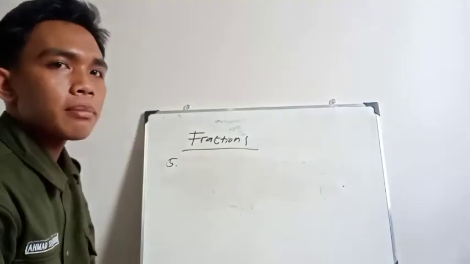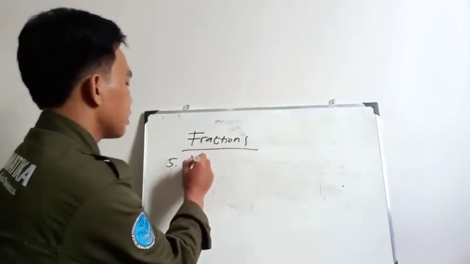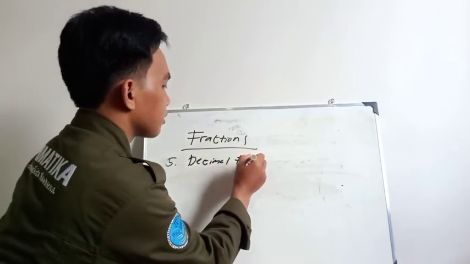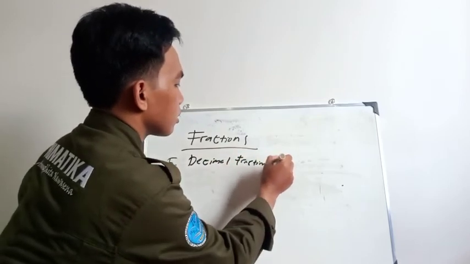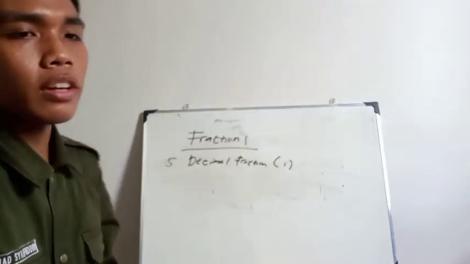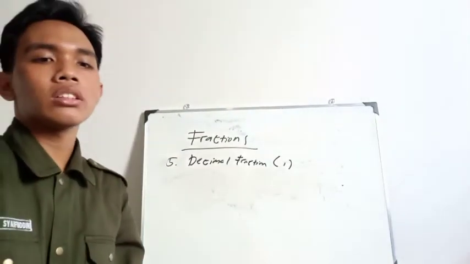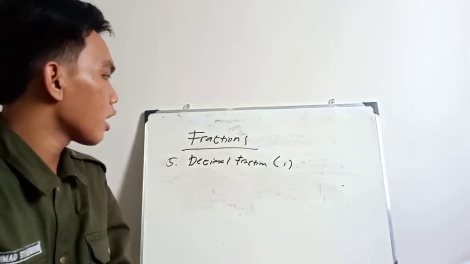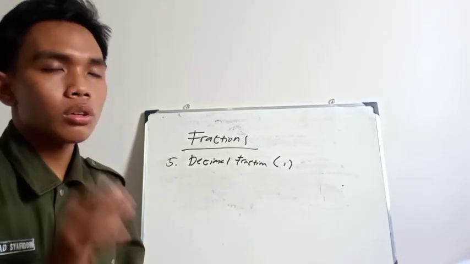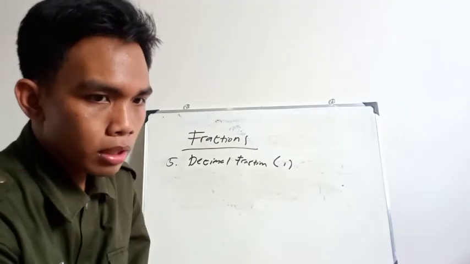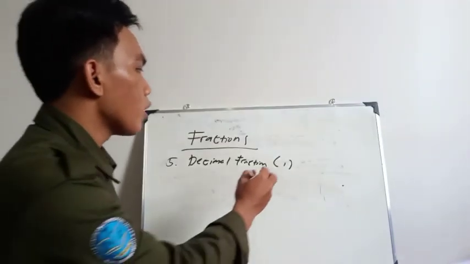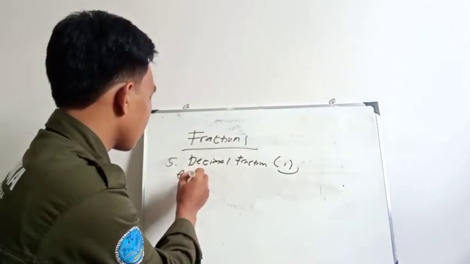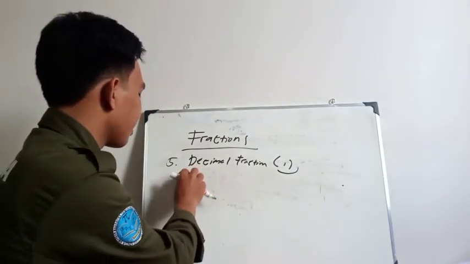And the last type of fraction is the decimal fraction. A decimal fraction is a number whose denominator is a multiple of 10, that is 10, 100, and so on. The writing of this number uses a point.